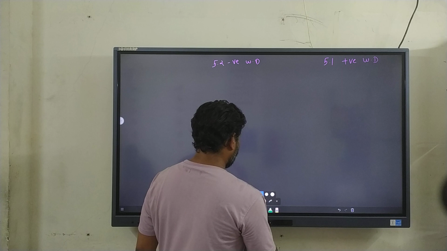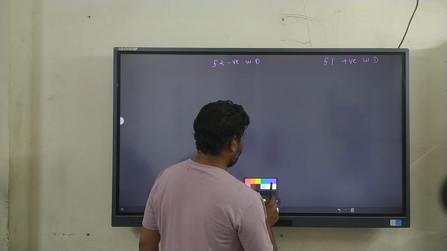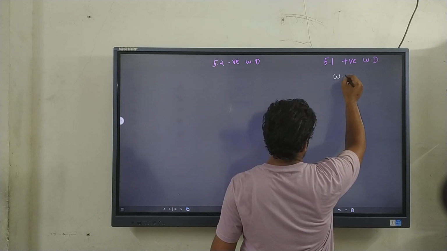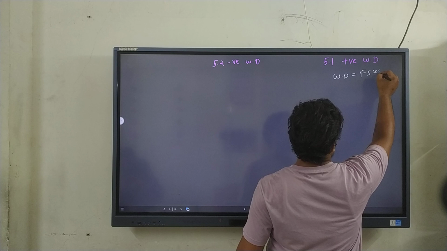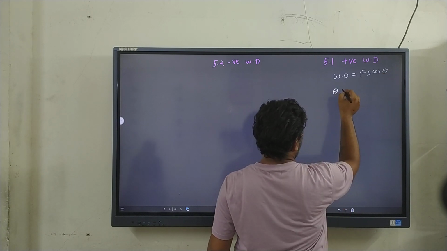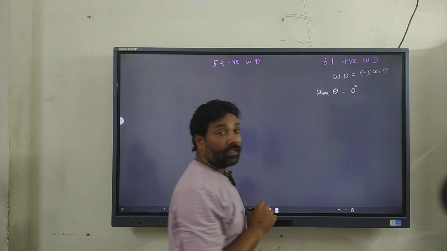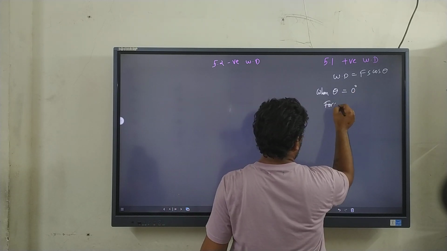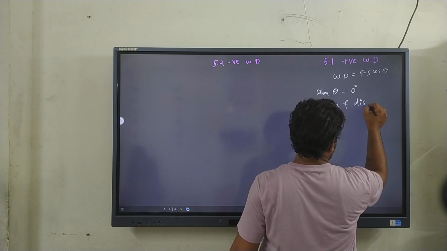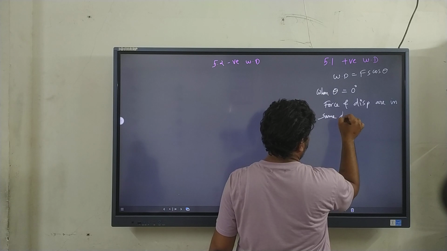So positive work done is when the angle is 0 degree. We know the formula: work done is Fs cos theta. When theta is equal to 0 degree, it means, if we write it in words, force and displacement are in the same direction.